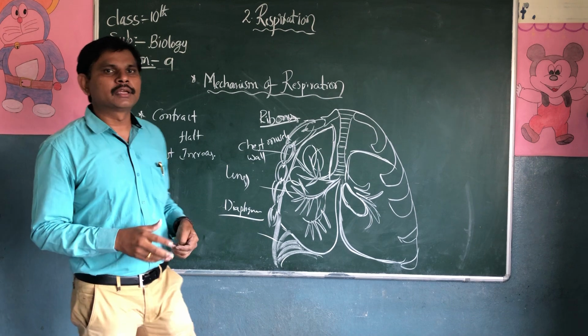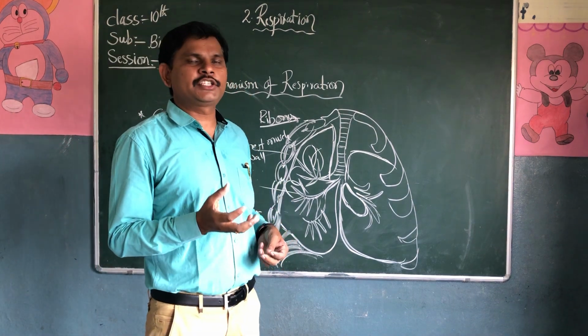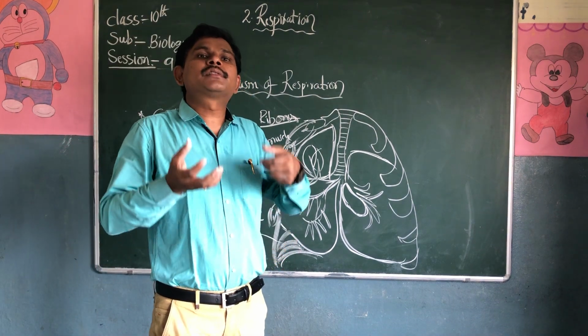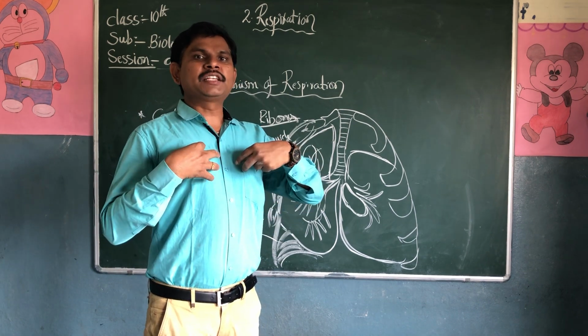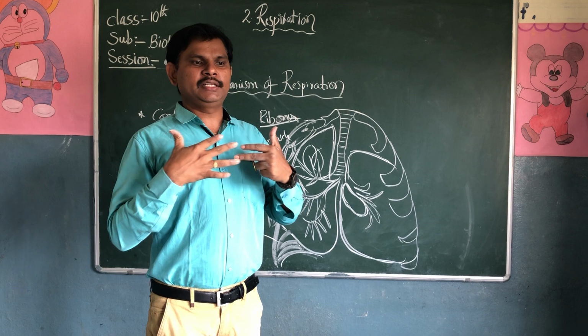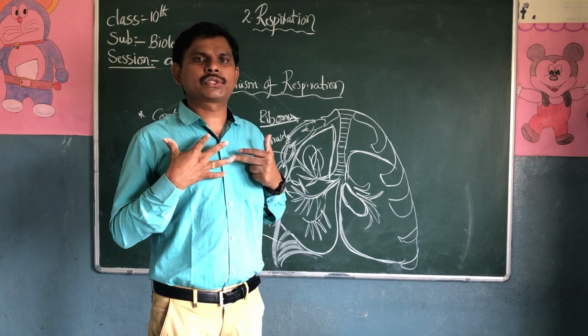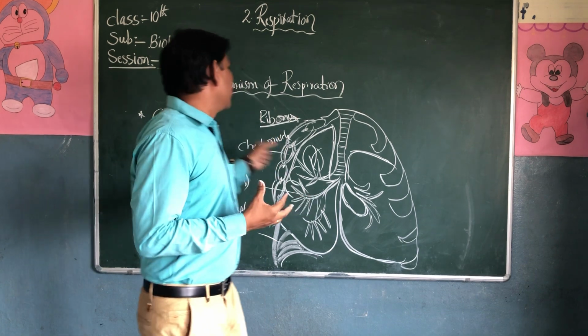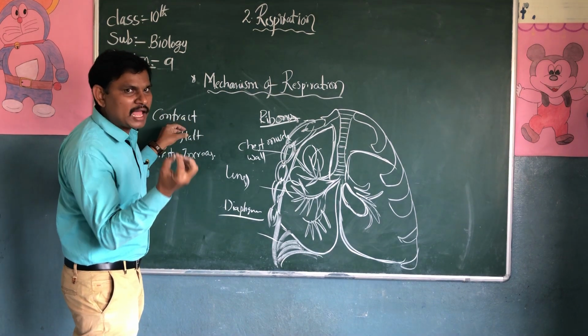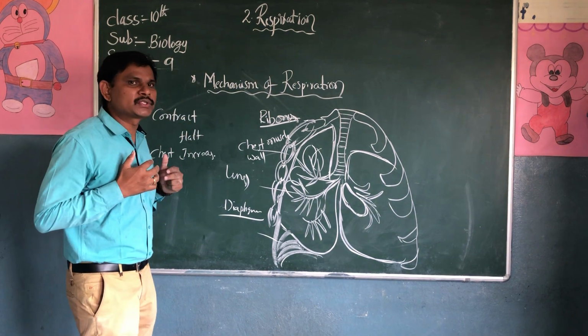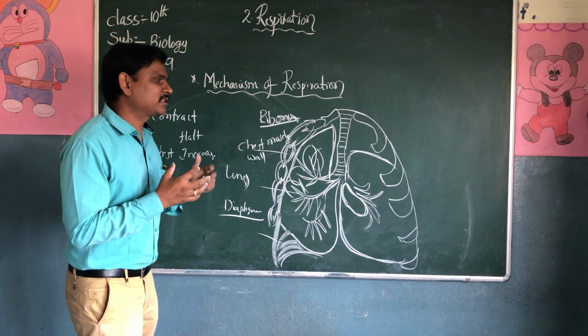In the inhalation process, when we take oxygen inside the lungs, the chest cavity and the chest volume are going to increase. So when the diaphragm contracts, the chest cavity increases.